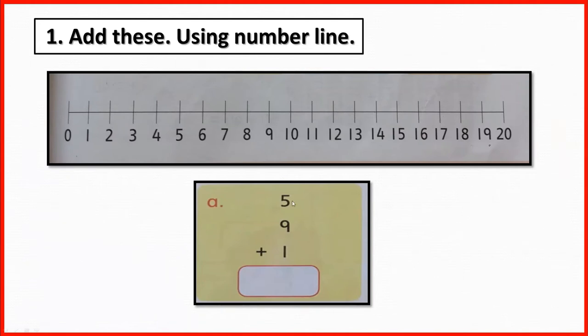Now we have to add one more in 14 and have to jump one more time. Let's jump 1. So what number comes? Yes, 15. That means 9 plus 5 equals 14 and 14 plus 1 equals 15. So the number comes 15.